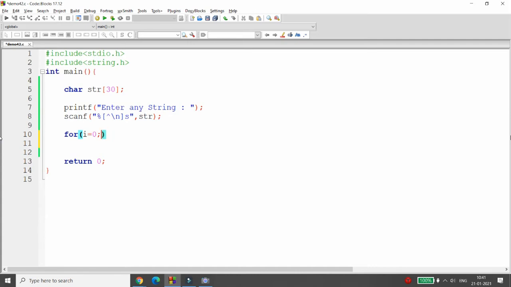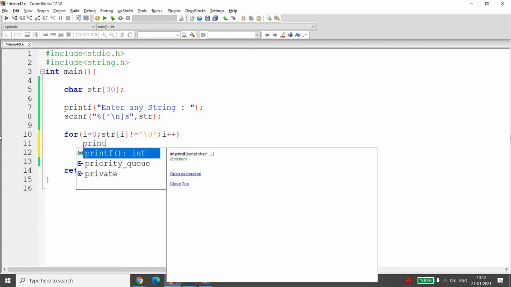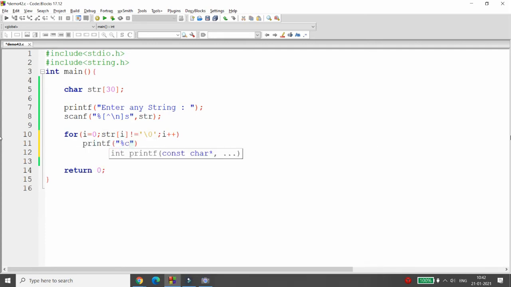So I will start from 0. Up to which character do you want to run? So here you can write str of i not equal to null. You all know the last character is null. So it will run until it reaches the null character. And you can simply print each and every character.